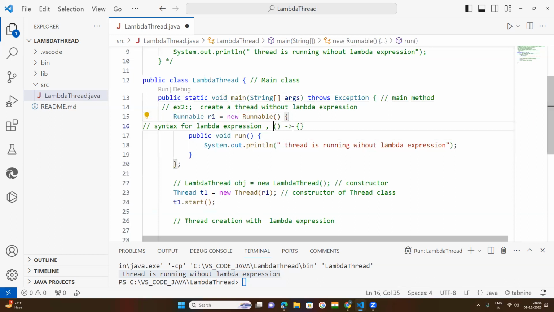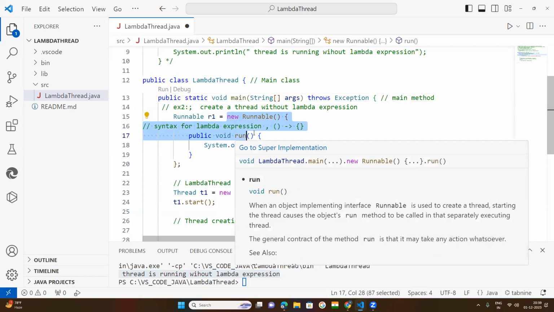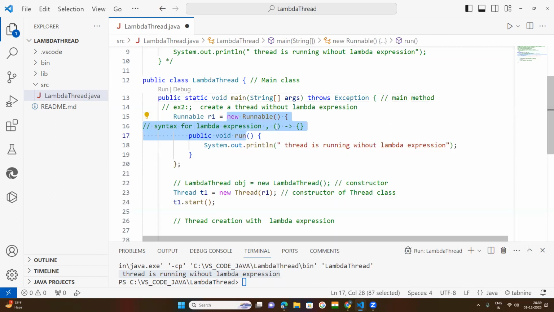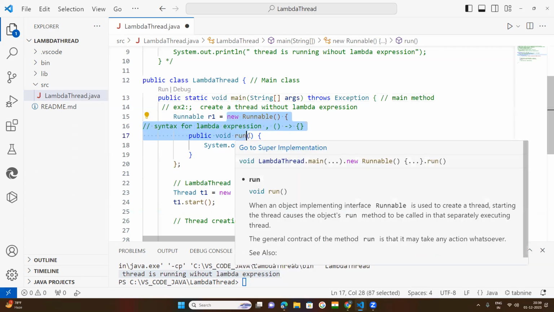As per this syntax, if I remove this code, new Runnable r1 equals the Runnable constructor and public void run, totally removed, then within this, as per syntax, bracket, token, and braces, I will implement it.